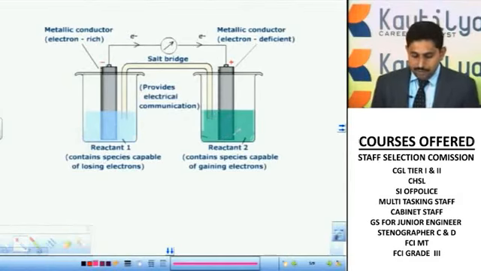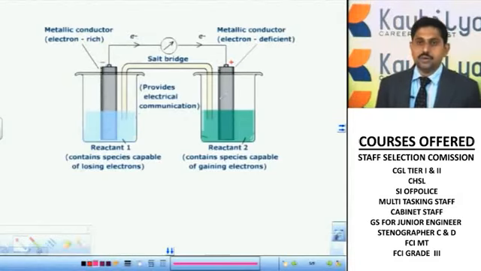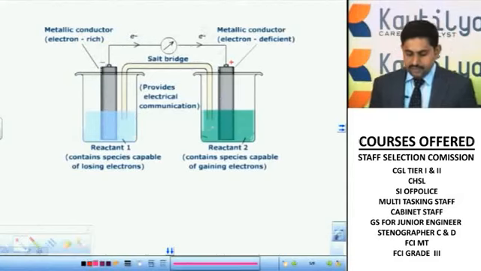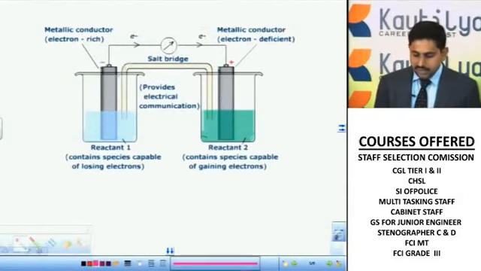Okay, so now these two metals act as electrodes, one in this beaker and one in this beaker. These are connected to the positive and negative terminal of the battery. Now this complete circuit is indicated here. Now, one more thing is provided here, which is called a salt bridge. What is a salt bridge? We will tell you one by one.